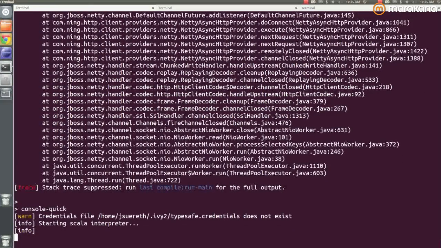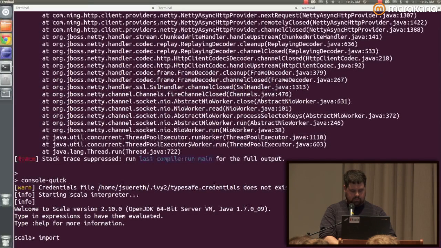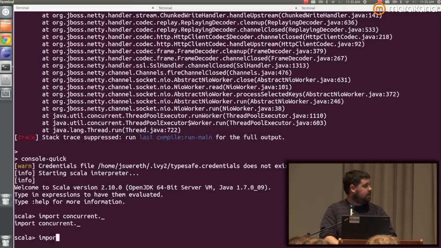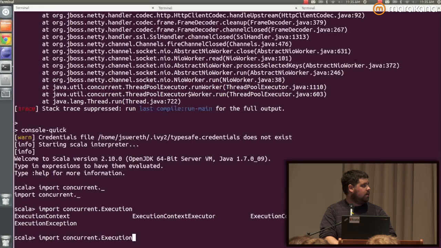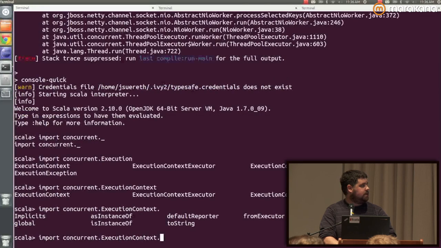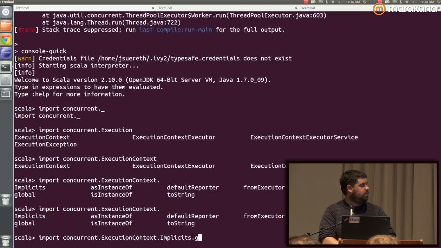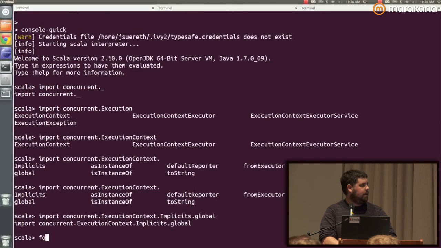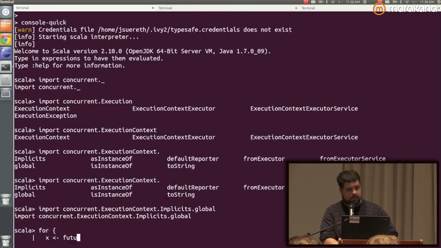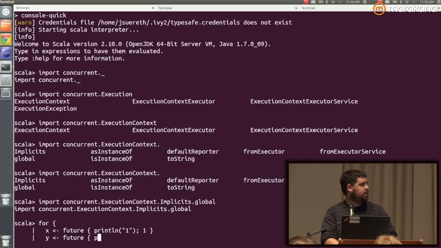One of the common mistakes that people make is when you do a for expression. Import concurrent ExecutionContext, implicit global. Okay. So one mistake people make is I want to do something in the future. So I'm going to println 1, and then I'm going to return 1 in the future. Okay. Then I'm going to do this thing here and println 2.